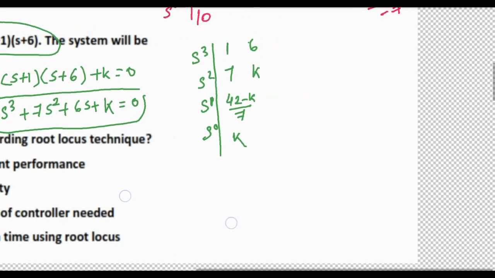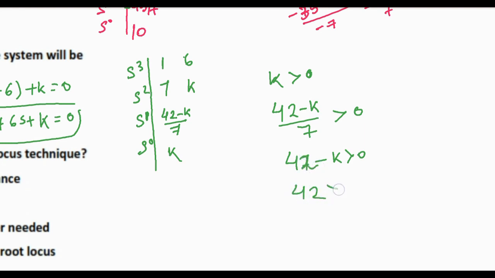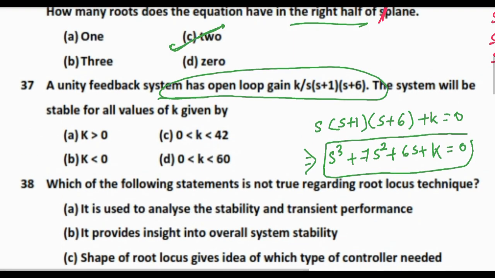For the stability of the system, all the values in the first column of Routh table should be positive, so first k will be greater than 0, and another thing is 42 minus k by 7 will be greater than 0, so 42 minus k greater than 0, that is 42 will be greater than k. That means k lies between 0 to 42. Option C is the correct answer.